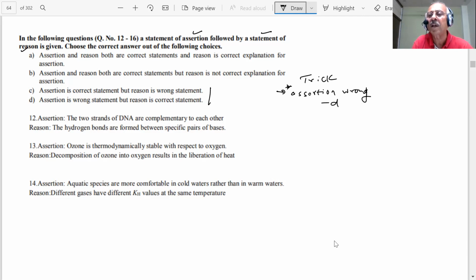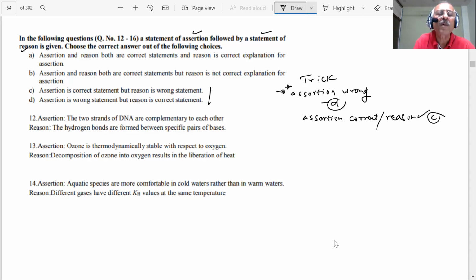Then I don't see anything else. I don't waste my time because it is clear. The assertion is wrong, then there is only one possibility, D. And if the assertion is correct and the reason is wrong, then what is the choice? C.